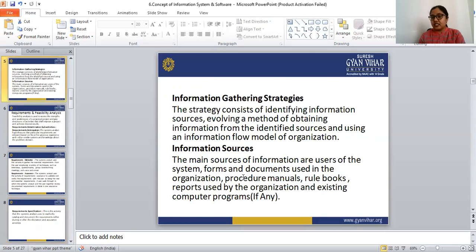Next, what are the strategies we have to follow while collecting information? We have to identify the information sources, then develop a method for obtaining the information from those sources. The information sources are users of that organization, forms and documents available in that organization, procedure manuals, rule books, and the reports used by that organization, and any computer programs, if any.